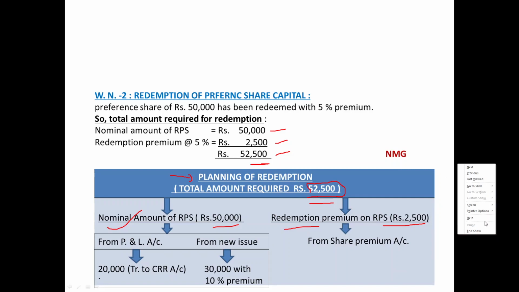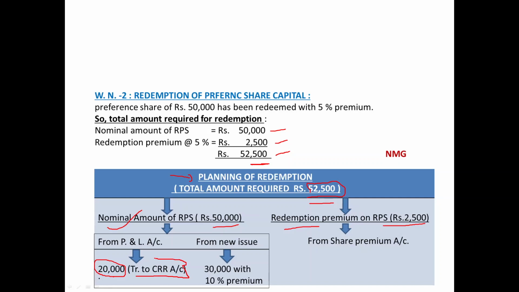So from the profit and loss account, 20,000 CRR has been created, as we saw in the balance sheet. There was a closing balance of rupees 20,000 in the CRR account. So from profit and loss, this 20,000 has been taken out and created CRR, and the remaining 30,000 from the new issue, and the issue has been made with a 10% premium. In this way, a total of 50,000 has been planned in the context of the nominal amount of RPS.